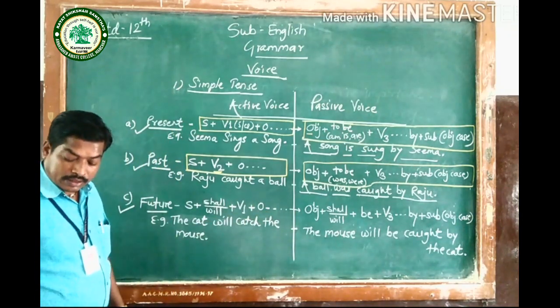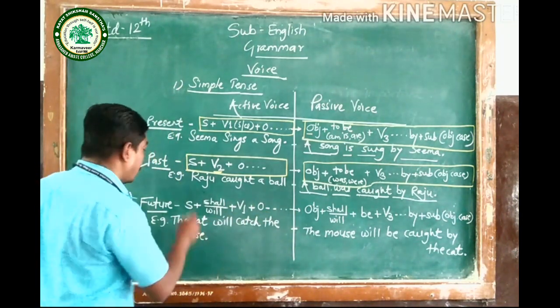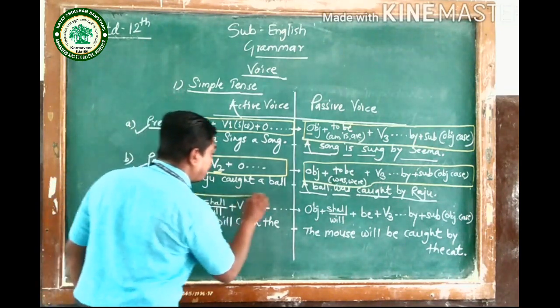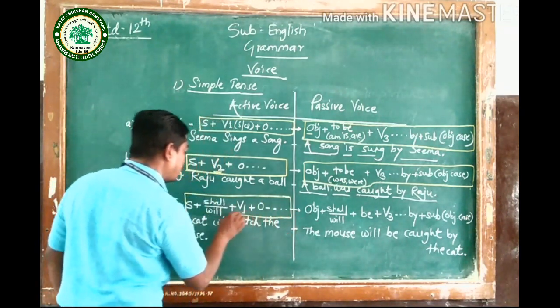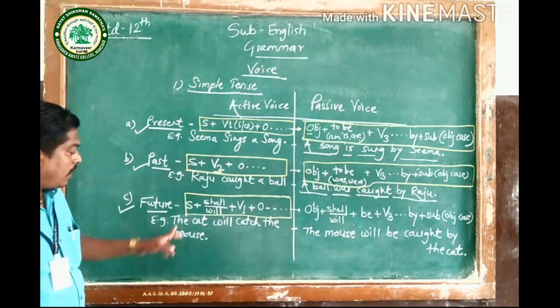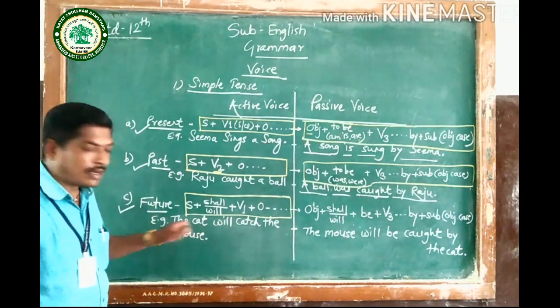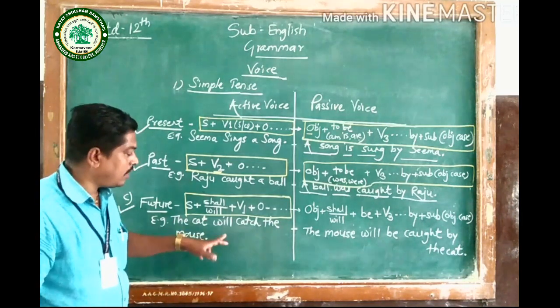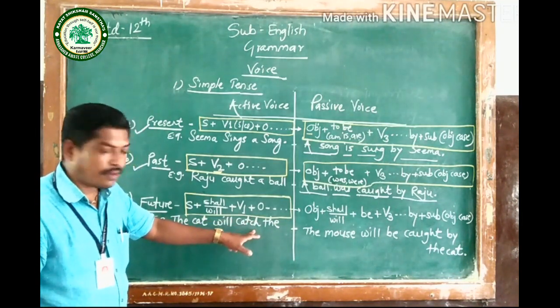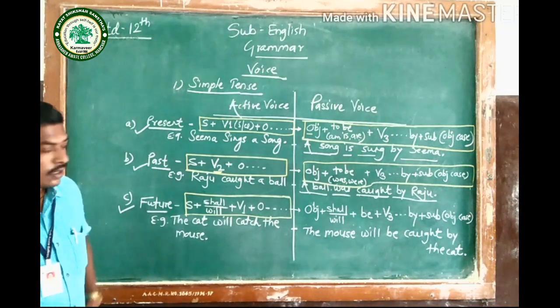So this is the structure of active voice of simple future. For example, "The cat will catch the mouse." The cat, it is the subject, will, then catch, V1, the mouse, it is the object.